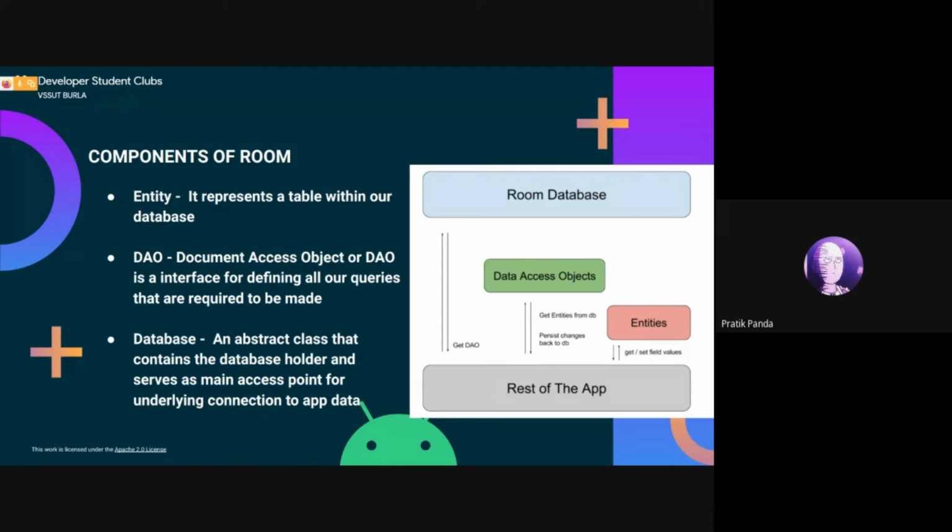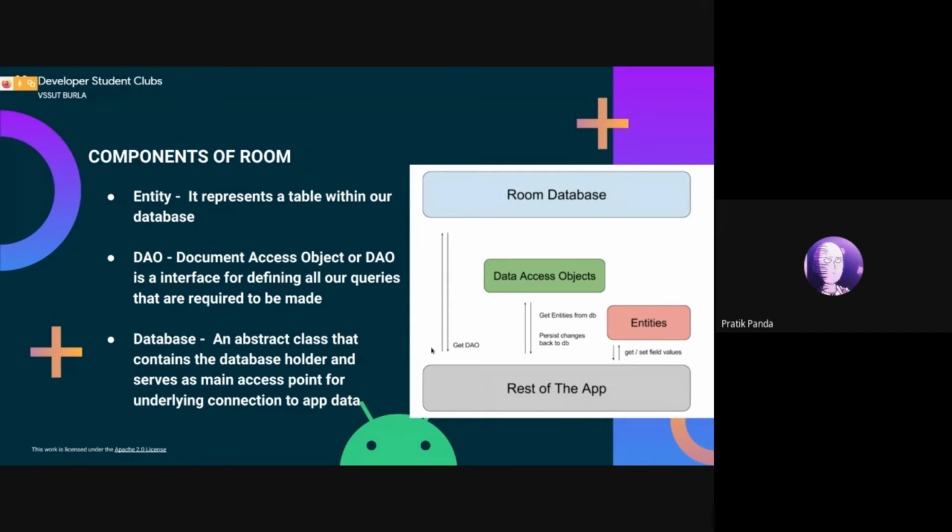Then the final component is the database. A database is an abstract class that contains the database holder, and it is annotated with Database and extends from the RoomDatabase class. On the right, you can see how an app interfaces with the Room database.